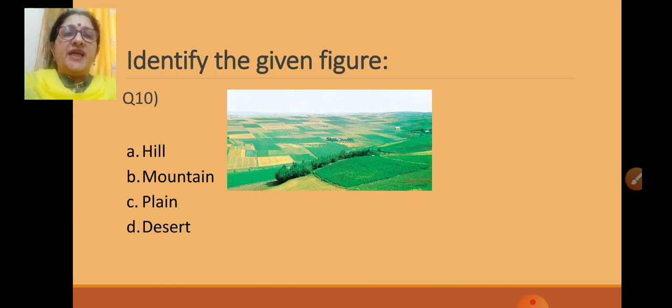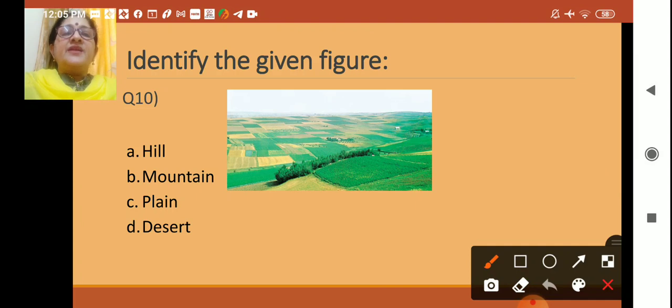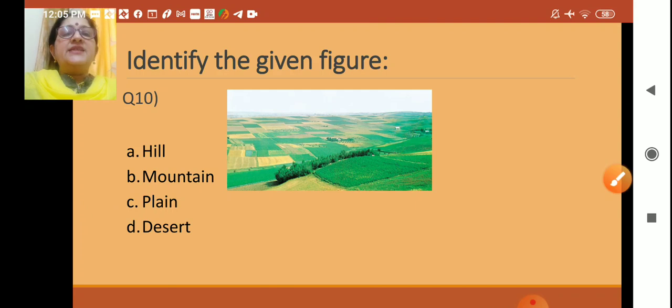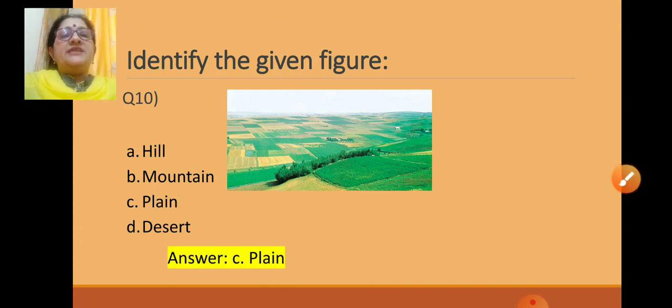Please watch this picture carefully and tell me what is this. This is a large area of flat land and crops grow well in this place. What is this? It is plain. So this is the picture of plain. So the answer is plain. Now let us see answer C, plain. Answer C, plain. Okay children, see this picture carefully and click the right answer. Right answer is plain.